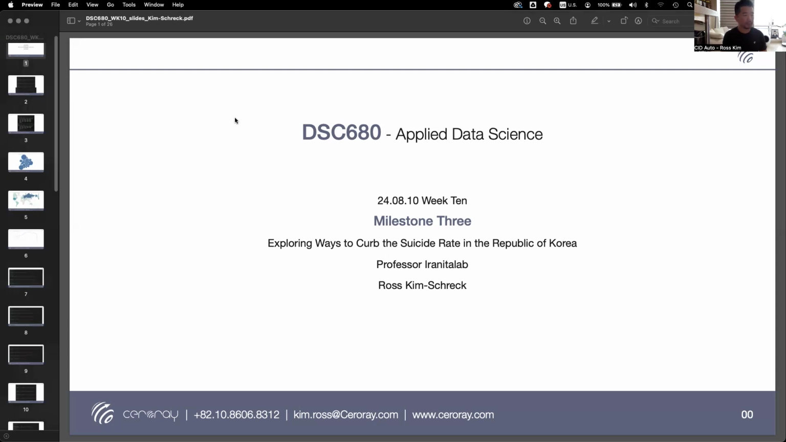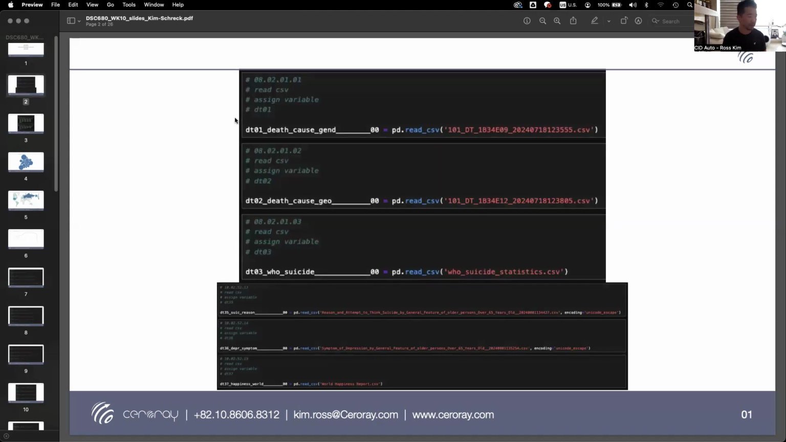So the topic that I've chosen for Milestone 3 is exploring ways to curb the suicide rate in the Republic of Korea. I'm going to start by just showing you some of the data sets that I initially used. The first one is cause of death based on gender, and then the second one is cause of death based on geography. I also have WHO suicide statistics as well.